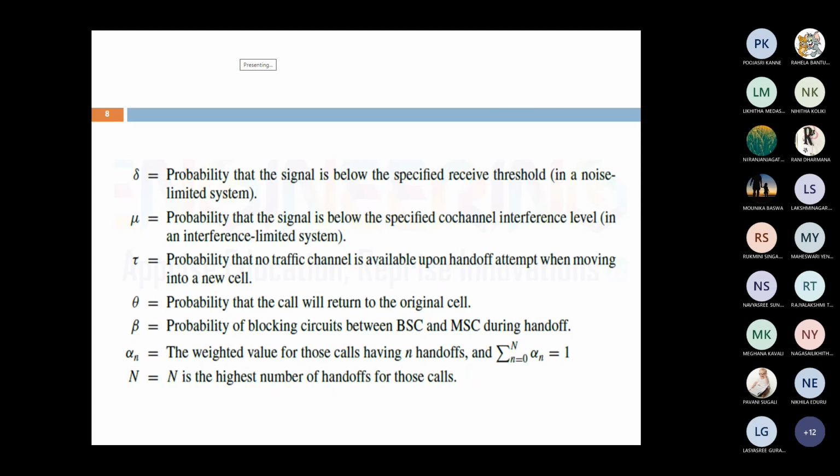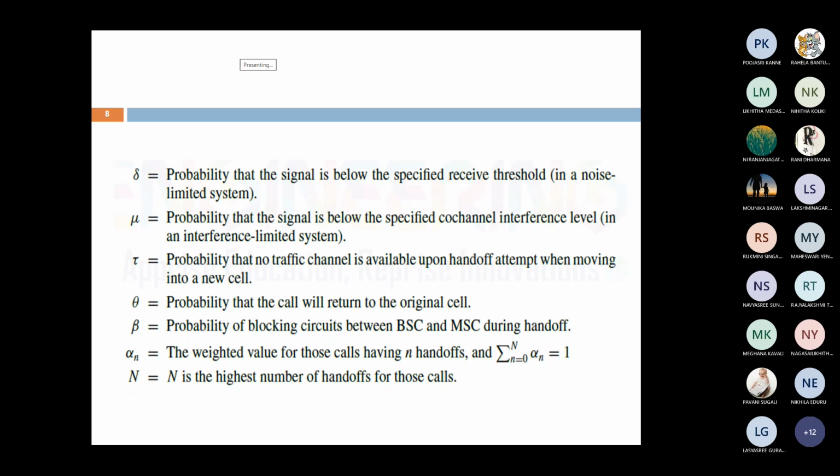Next, mu. Mu is the probability that the signal is below the specified co-channel interference level. That is how to maintain low co-channel interference levels, and this is used in an interference limited system.